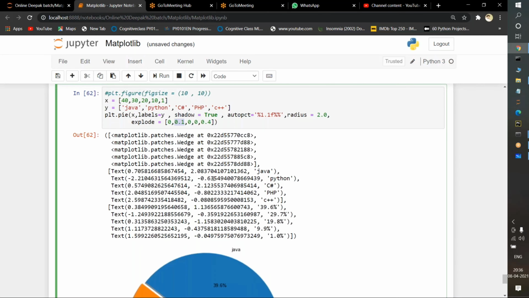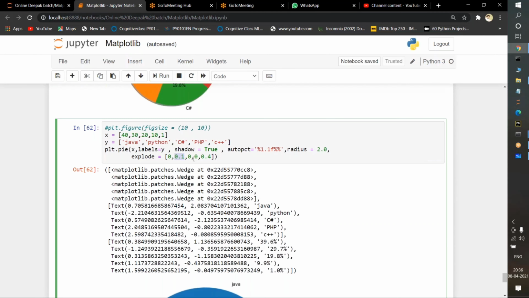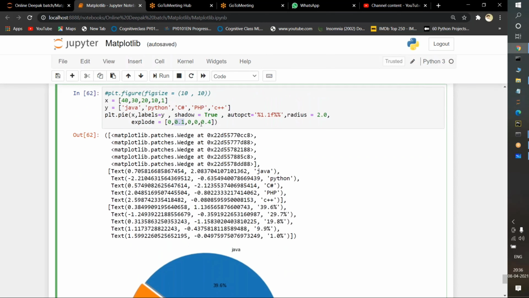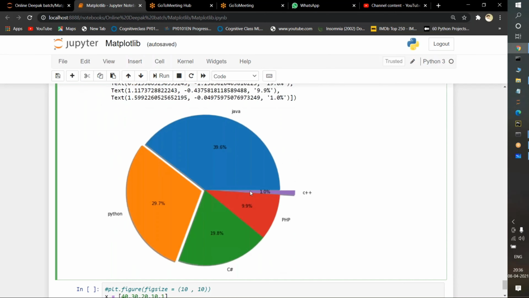But I am passing 0 for C++, so it just stays attached. I am passing 0 for PHP also, so it stays attached like that. The shape will not change for PHP either. But if you observe 0.4 for C++, see, the shape has been reduced. It came out. It is very small, that's why I said it is coming out.